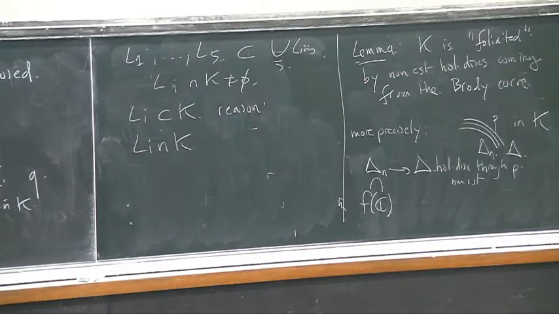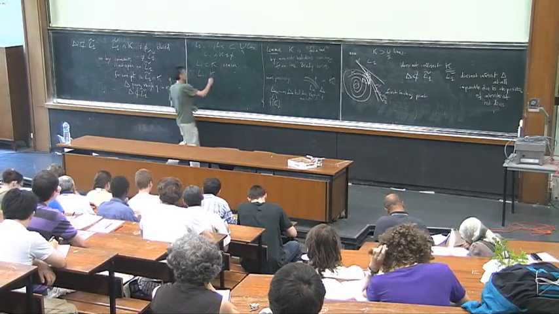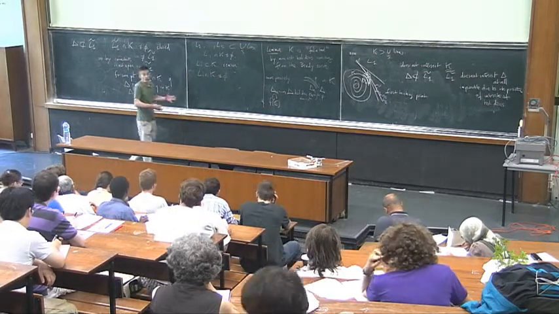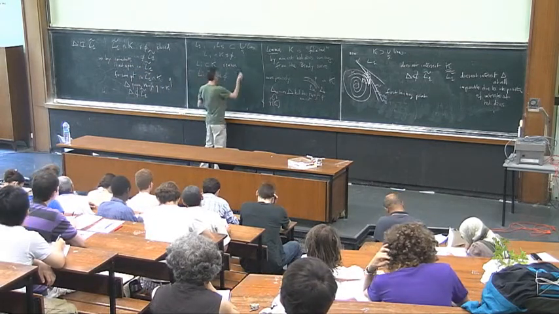The intersection between Li and K is non-empty. It's closed because you intersect two closed sets.